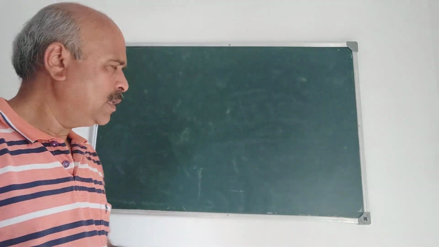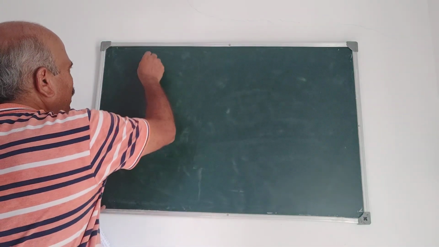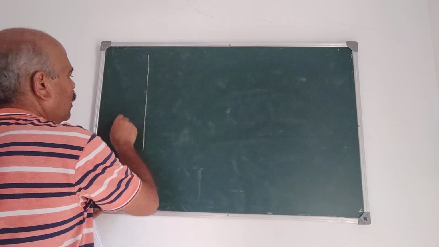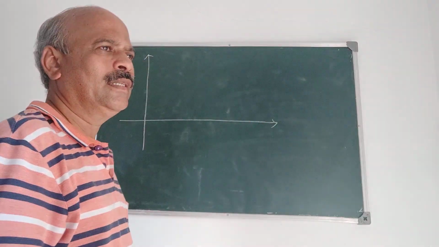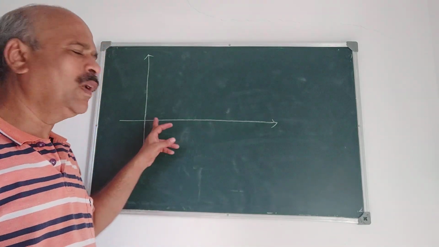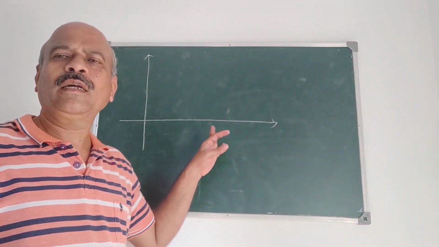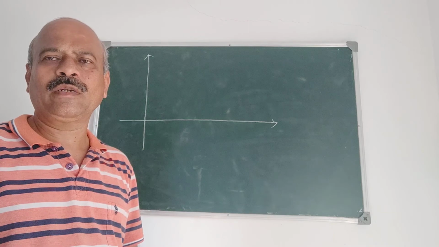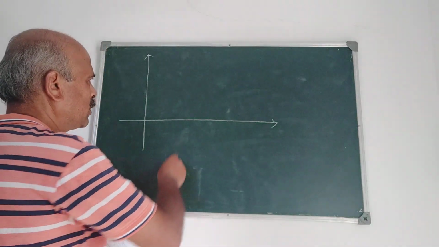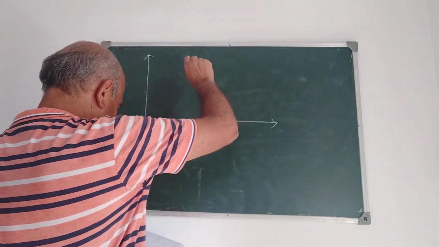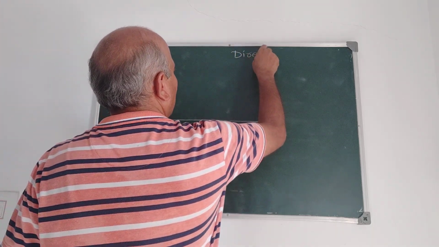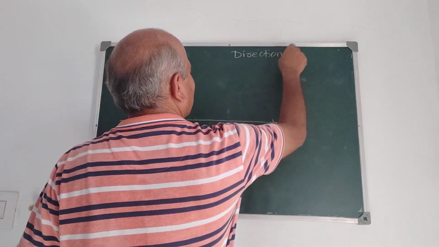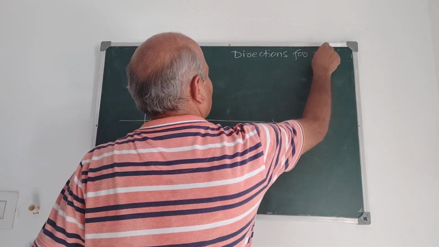Next, one important result here: for a given horizontal range, with a given velocity, there are two angles of projection. Two angles of projection, directions for a range.